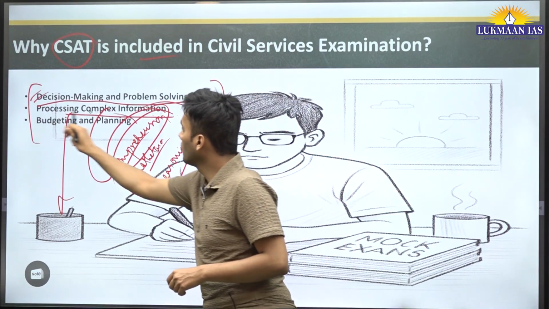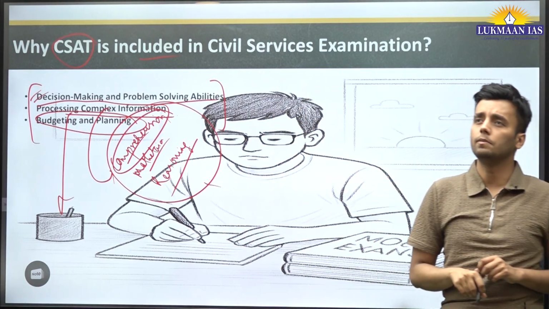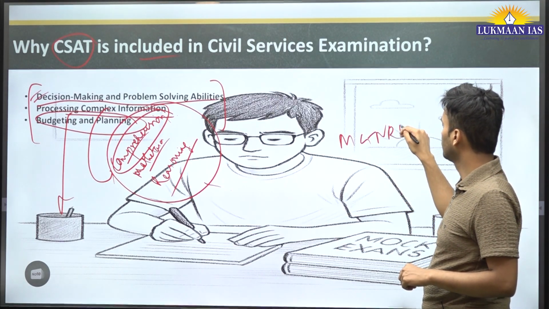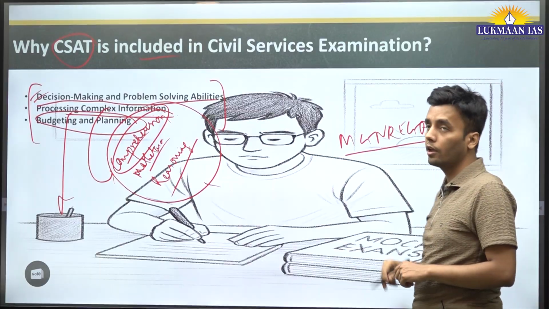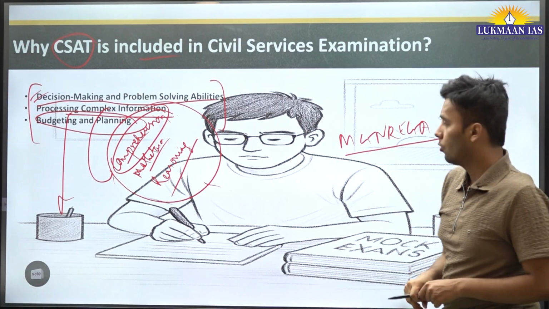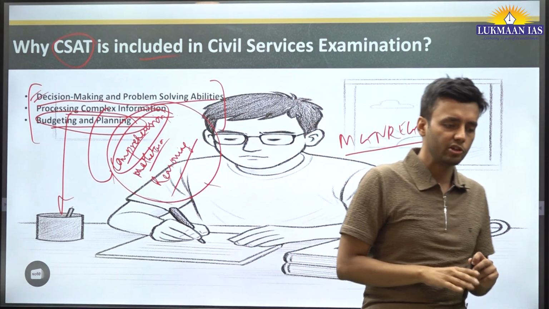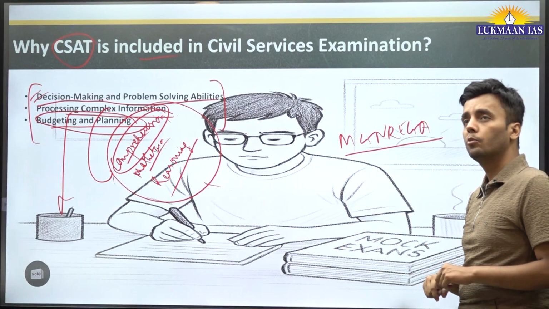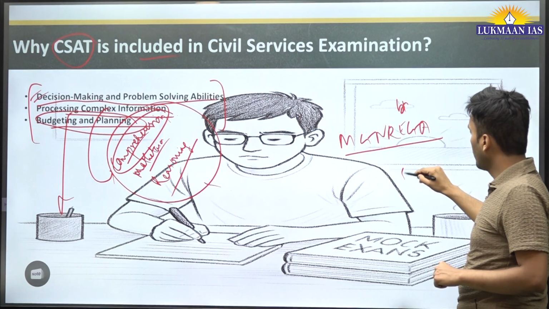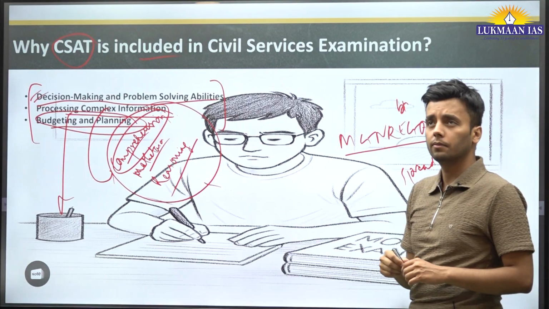And the third one is budgeting and planning. Now suppose a government has launched a scheme. Let's take the example of MGNREGA. If you do not know this skill, budgeting and planning, as an administrator, you will have to deal with blank spreadsheets and a lot of information.